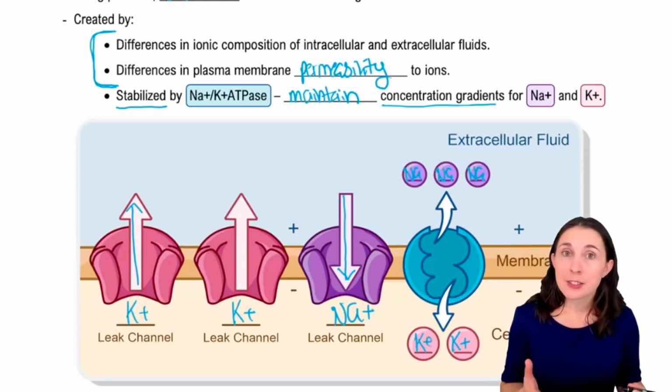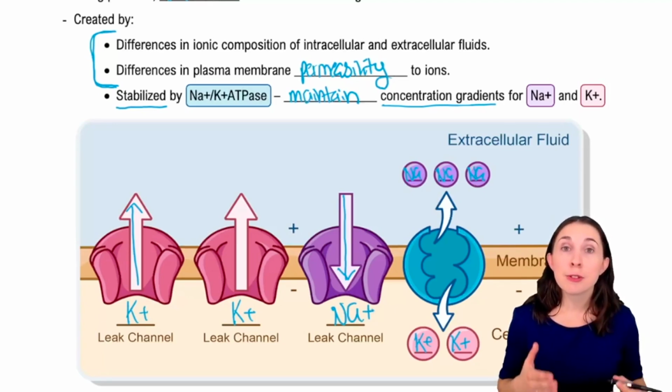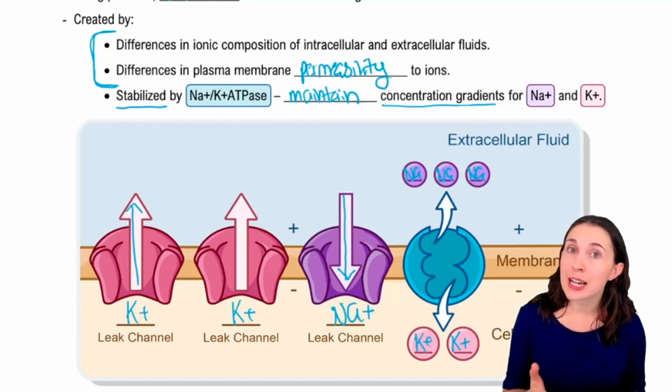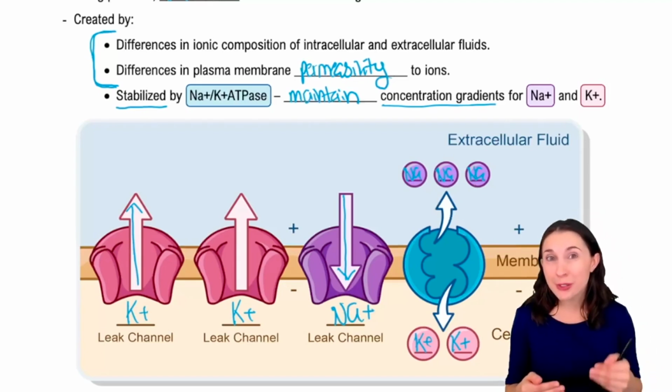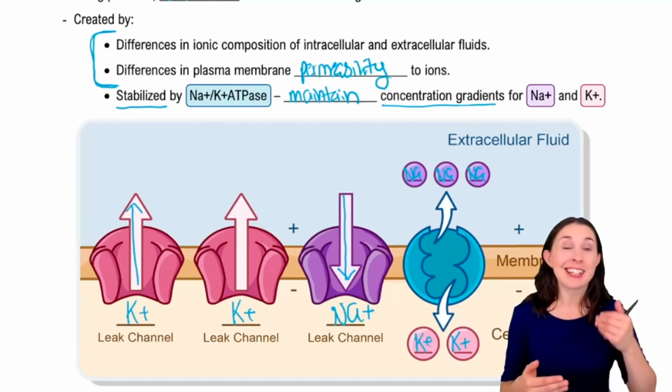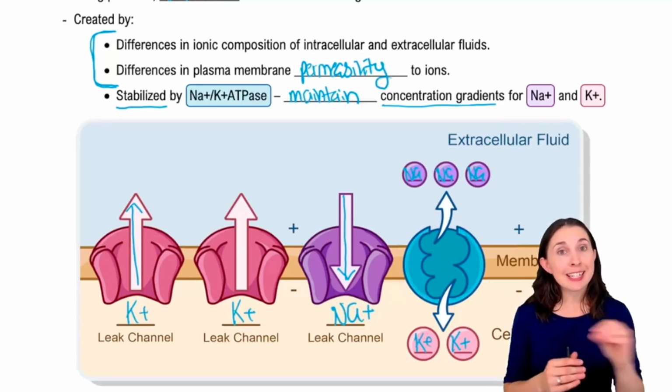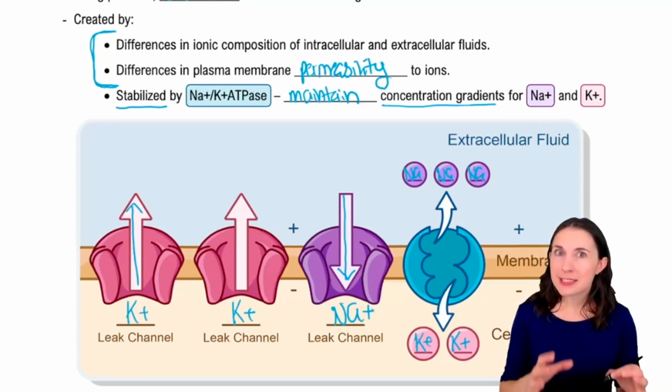So one potential outcome of that could be that the diffusion of potassium could become too fast, or too much potassium could leak out of the cell. If that were to happen, our cell would actually become too negative. It could get down to -90, -100. And that makes it very difficult for our neuron to communicate. So we want to be maintaining that -70 millivolts. And that's really kind of like a sweet spot.